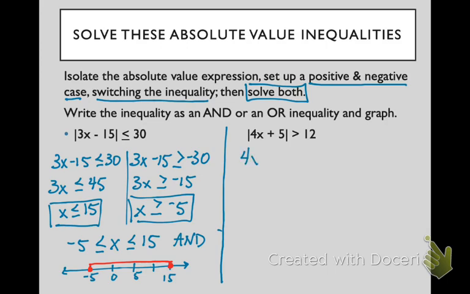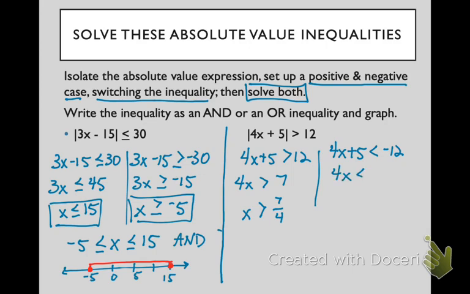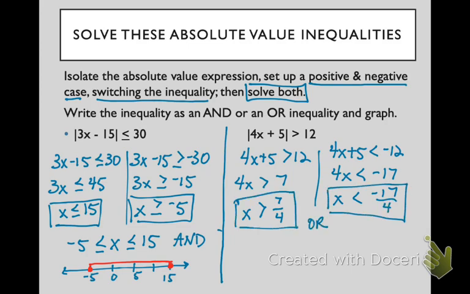Now let's solve our next one. So we have 4x plus 5 is greater than 12, and 4x plus 5 is less than negative 12. So notice I set up the negative and I reverse the inequality sign. So x is greater than 7/4, and x is less than negative 17/4. Now thinking about that, can that happen at the same time? It cannot, because we have values that are greater than a positive value, and less than a negative. So this is what we call an or inequality. X can either be one or the other.